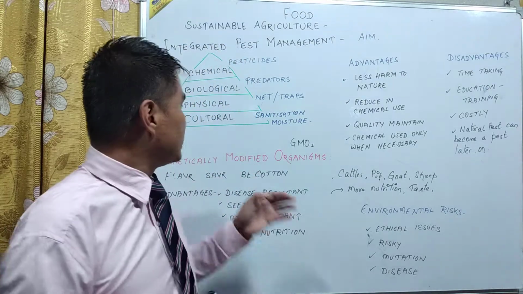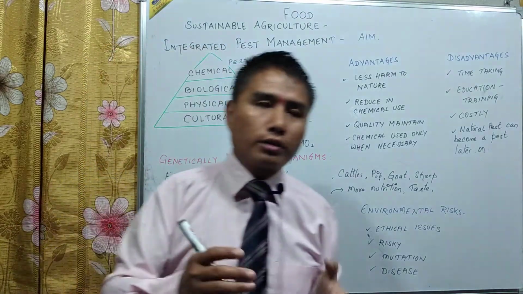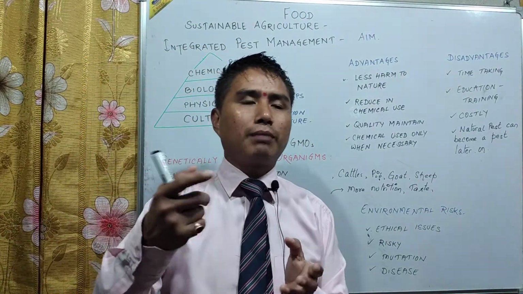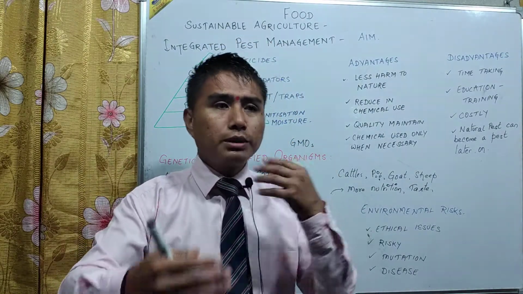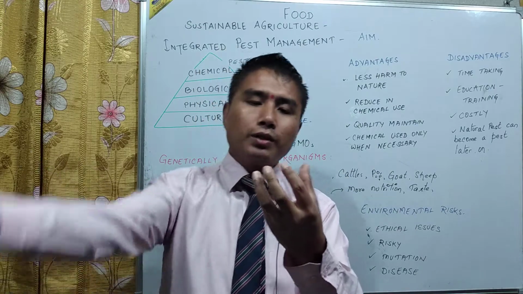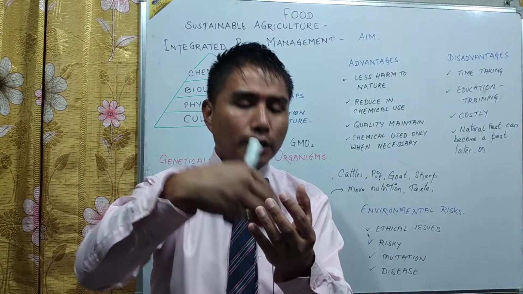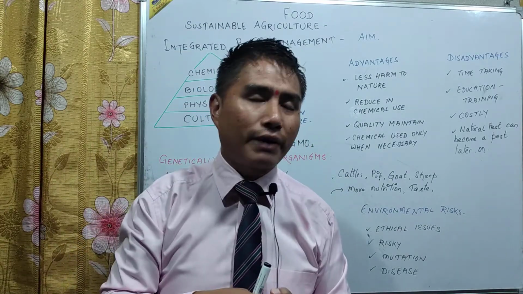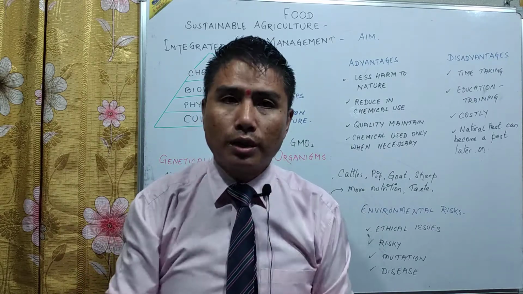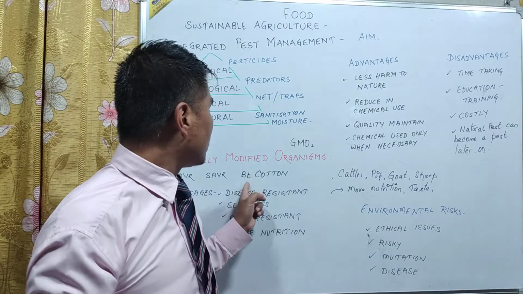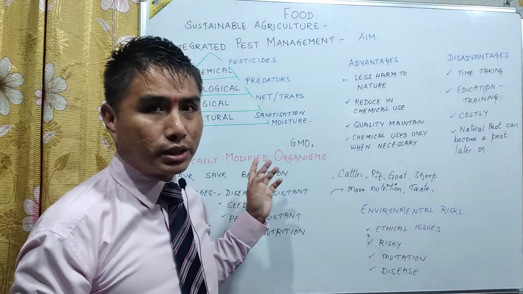For example, here we have BT cotton. Cotton normally is eaten by a worm which is known as bollworm. So BT cotton means a cotton in which a bacterial gene is inserted, in fact, and that cotton now is known as BT cotton. Actually BT is the name of the bacteria, Bacillus thuringiensis.